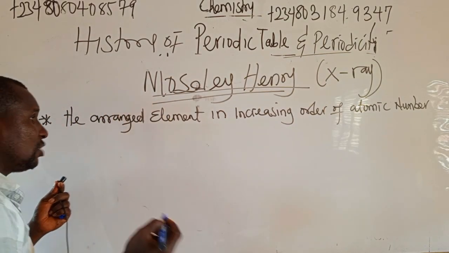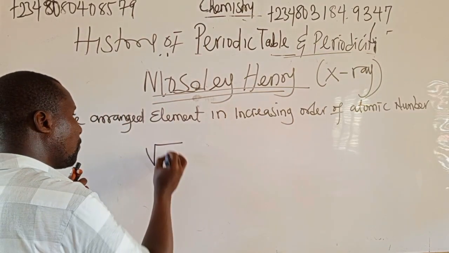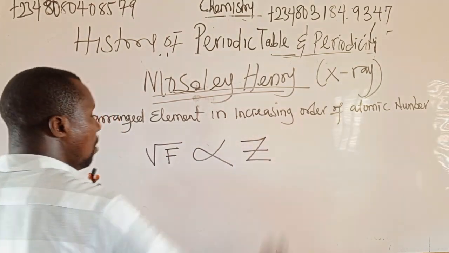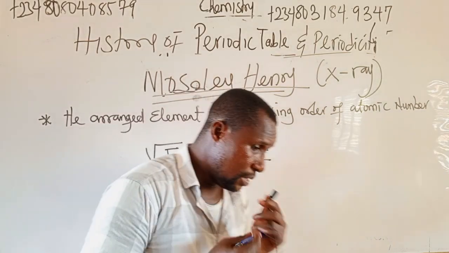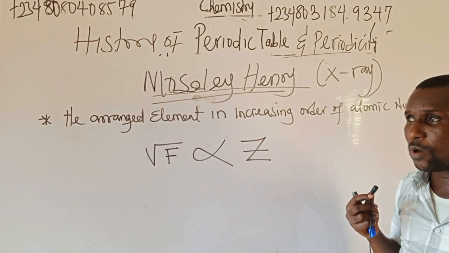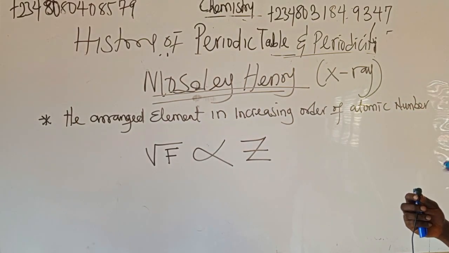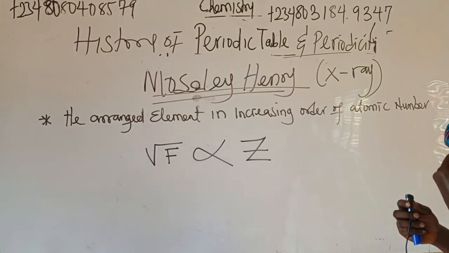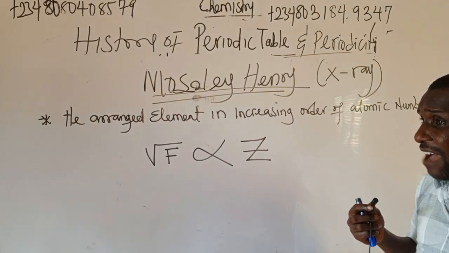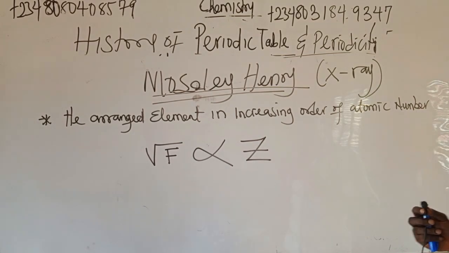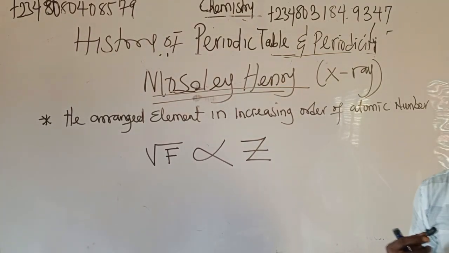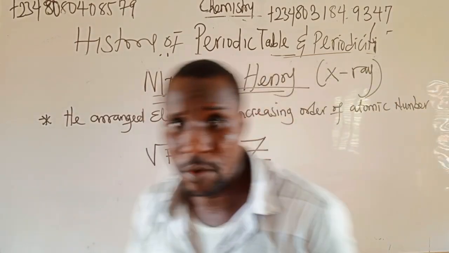When he performed the experiment, he discovered that the square root of frequency is directly proportional to the atomic number of the element. Take note of that. He now concluded that elements should be arranged in increasing order of their atomic number.